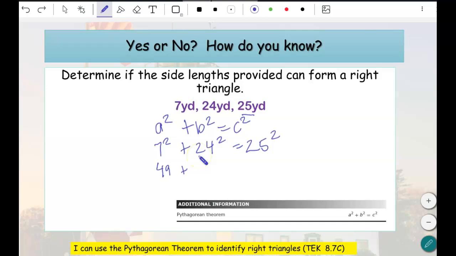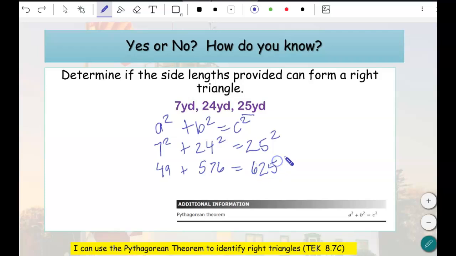I'm going to use my calculator to do 24 squared. Make sure you're using yours and writing these in your math notebook. That's 576. Now let's go ahead and do 25 squared on the calculator. No guessing, please. Use the calculator. That's 625.